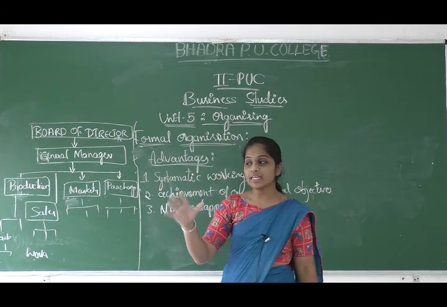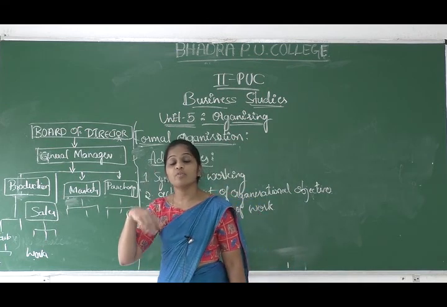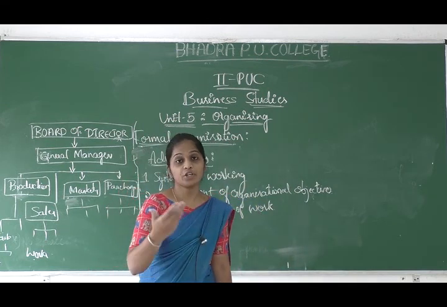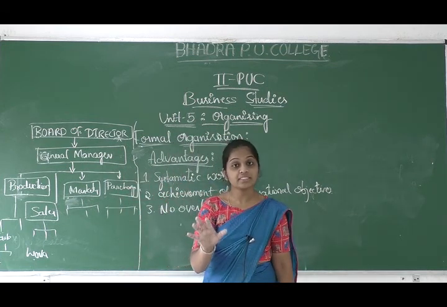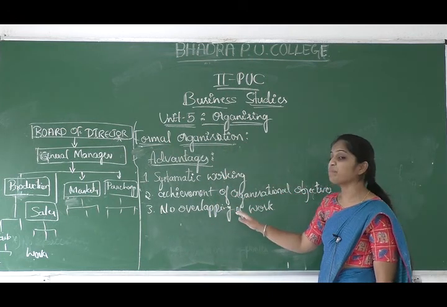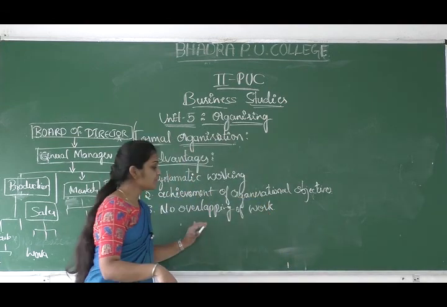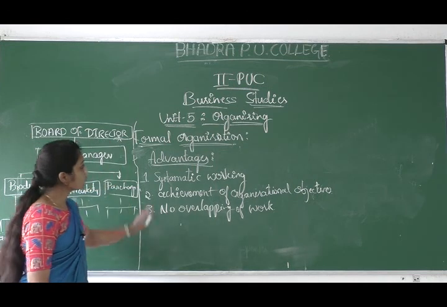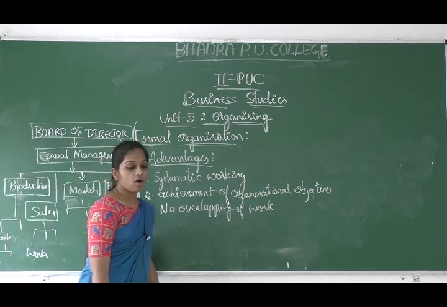In the organization, all the work is systematically divided, and in the systematic way we assign the duties or specific jobs to the individuals or employees. So through this the chances of overlapping of work are less, and also we can achieve optimum utilization of resources. This is also one of the advantages of formal organizing.